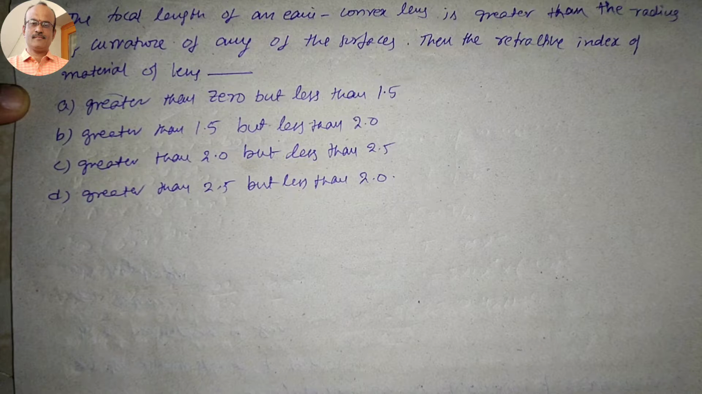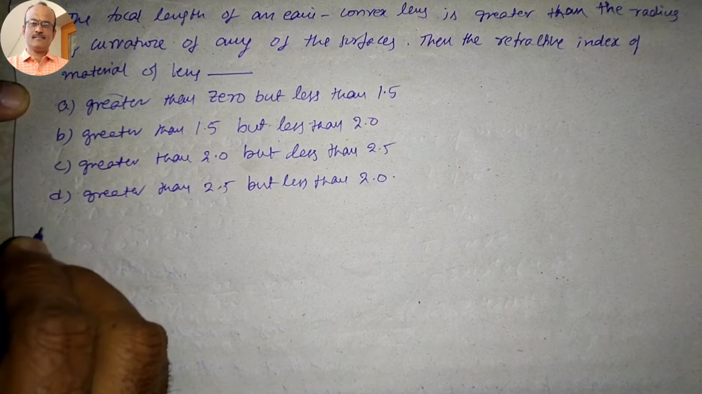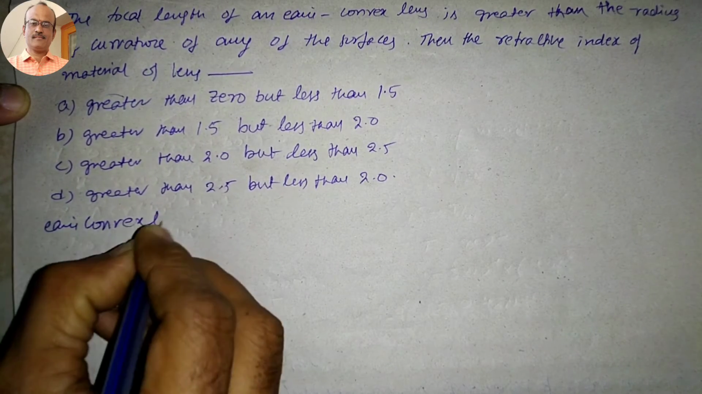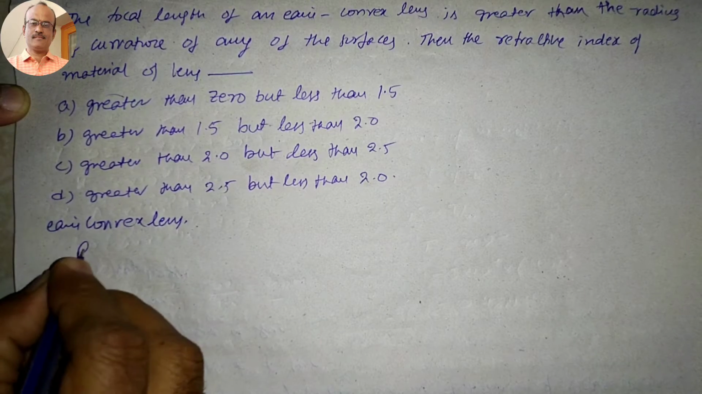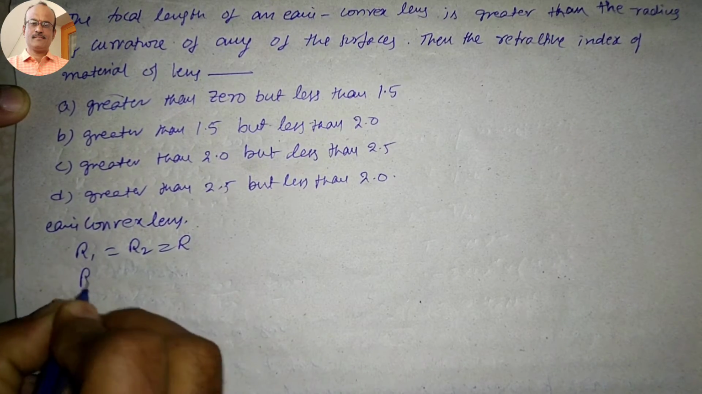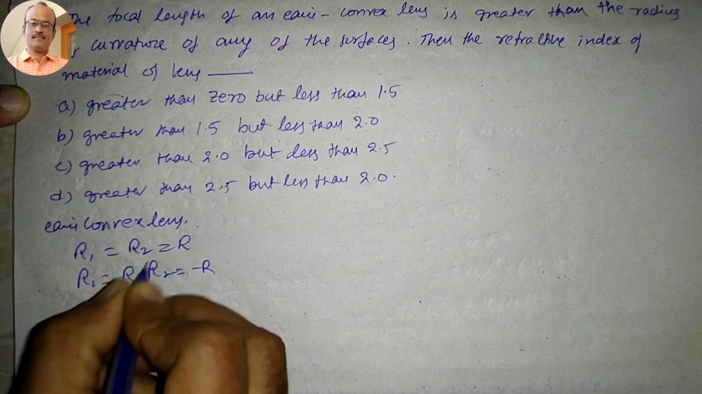Now the question number 24. The focal length of an equiconvex lens is greater than the radius of curvature of any of the surfaces, then the refractive index of material of lens is how much? So here this is equiconvex lens. Equiconvex lens means radius 1, radius 2 is equal to R. But here R1 is equal to plus R and R2 is equal to minus R.